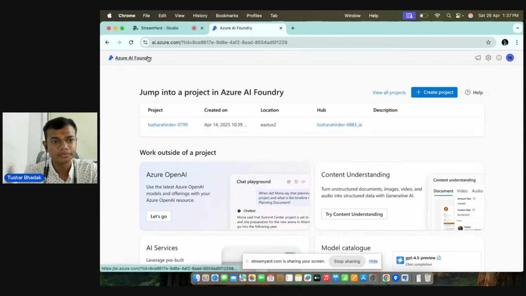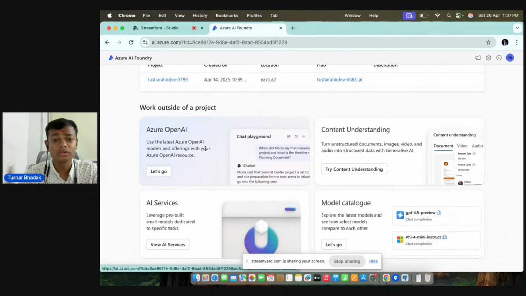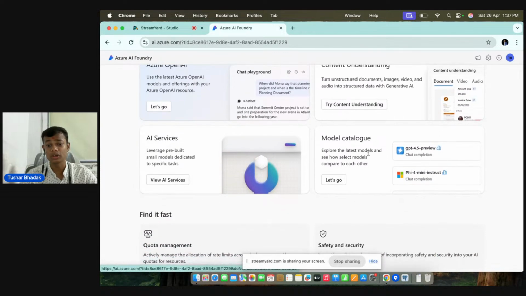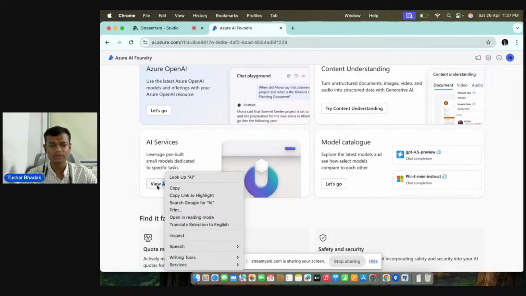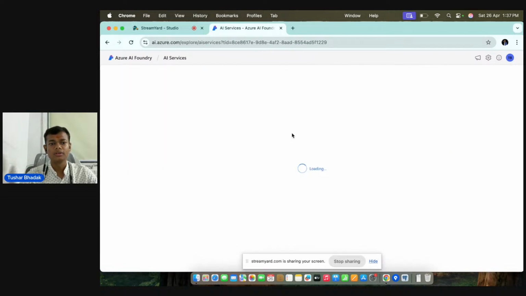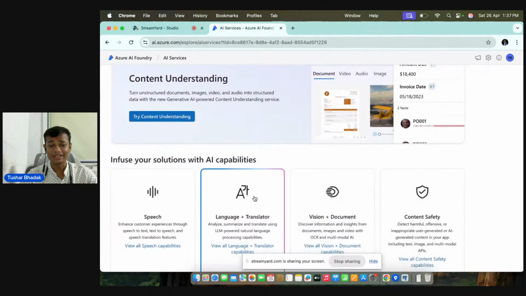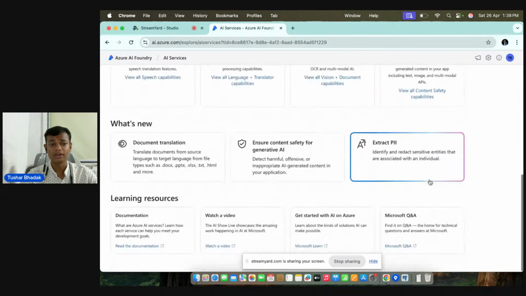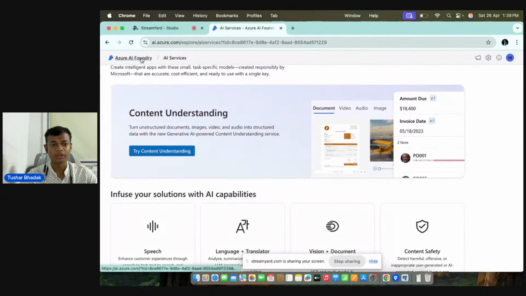You can see that I had already created one project. So you can play with the chat playground, that is Azure OpenAI. You can use it for content understanding. You can go for all the AI services. You can also explore the model catalog. Let's go one by one. If I go to the Azure AI services, all the Azure AI services used for speech, language, translation, vision plus document, and content safety are already available in this marketplace. You can directly integrate them into your application as well.